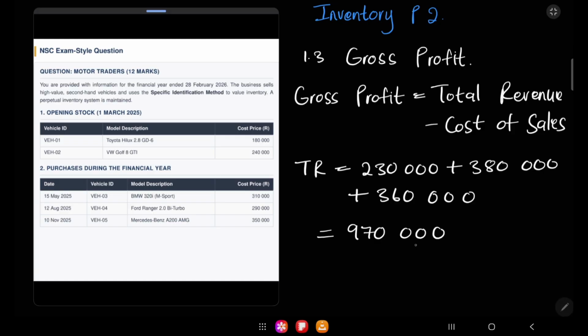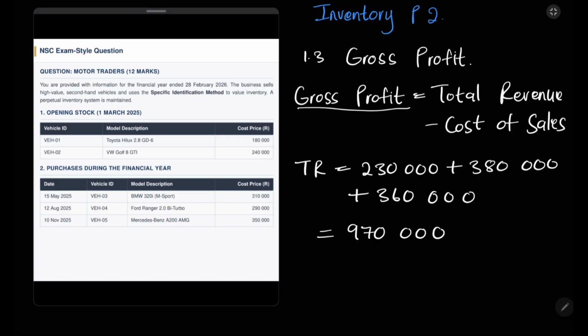So this is your total revenue. Remember, we're looking for your gross profit, and we said gross profit is total revenue minus cost of sales. Okay, so to calculate our gross profit, we'll see total revenue, which is 970,000 rand, minus your cost of sales. Remember, in 1.2, we had to calculate our cost of sales, and we said that it's 780,000 rand. So can you guys see that if your cost of sales is wrong, your gross profit will also be wrong? So make sure that you quote the right figures. So we'll see 970,000 rand minus 780,000 rand, which is 180,000 rand.